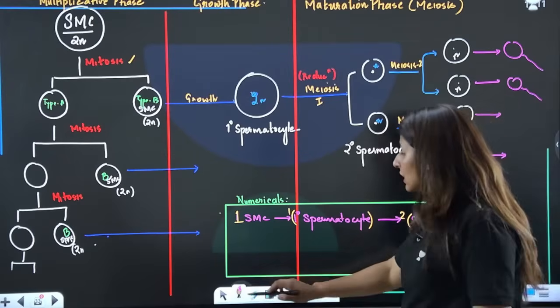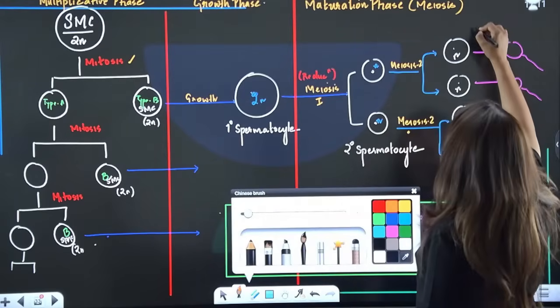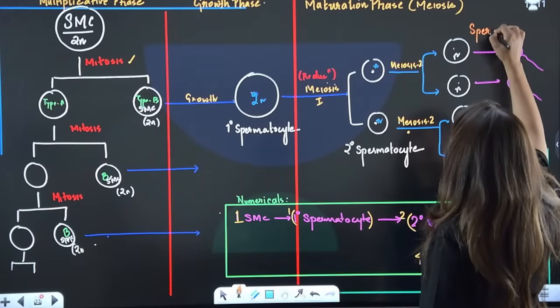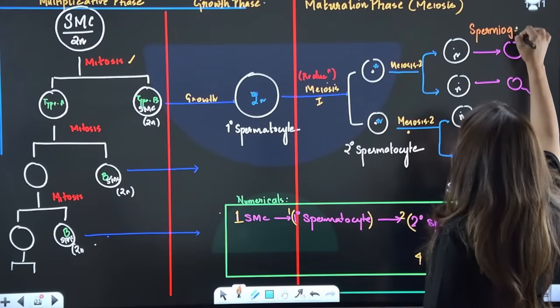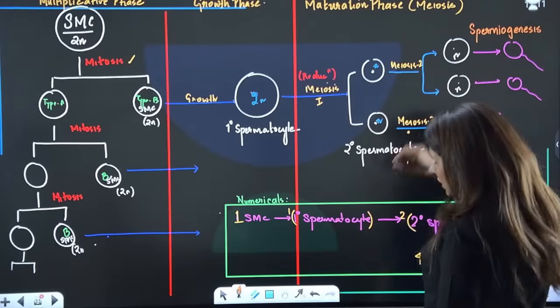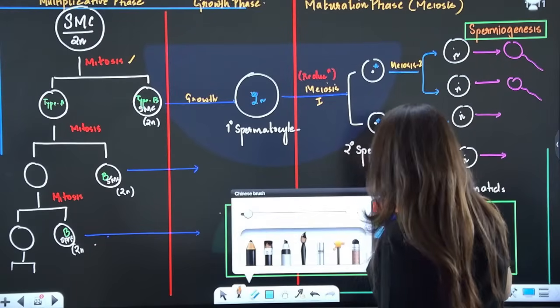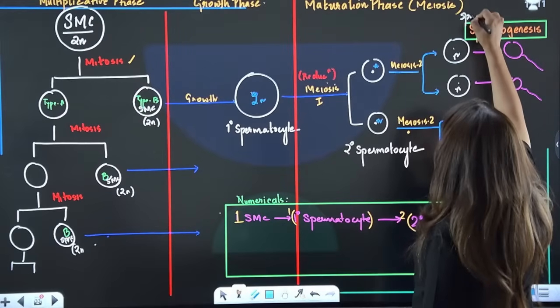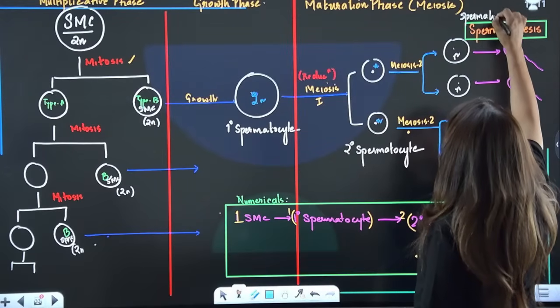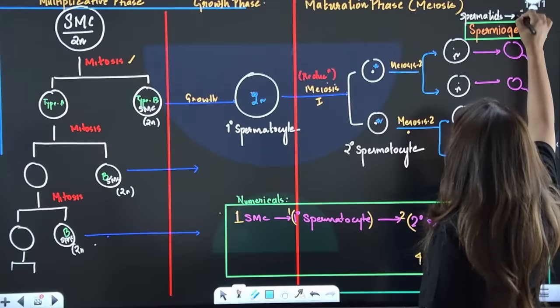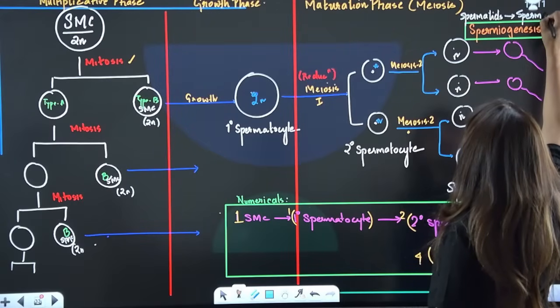These changes are known as spermiogenesis. This last step is called spermiogenesis, where spermatids change into sperms. Metamorphosis of spermatids into sperms is called spermiogenesis.